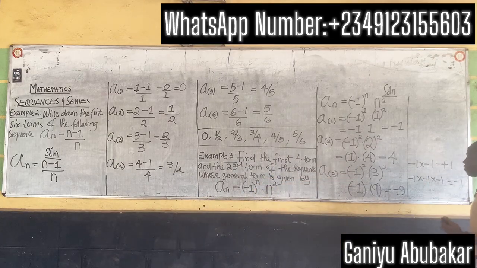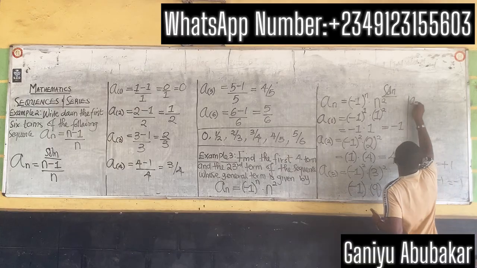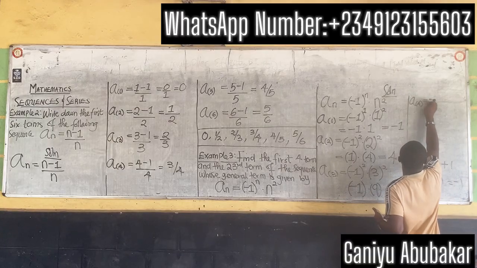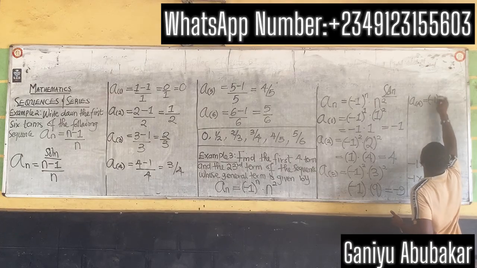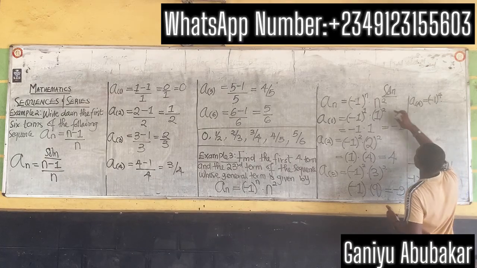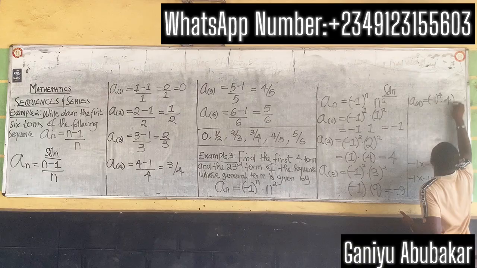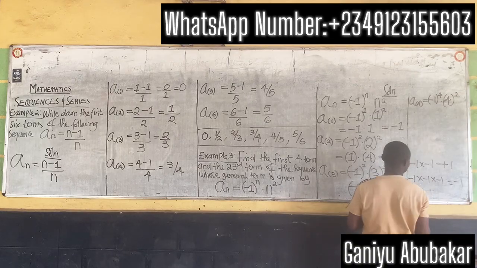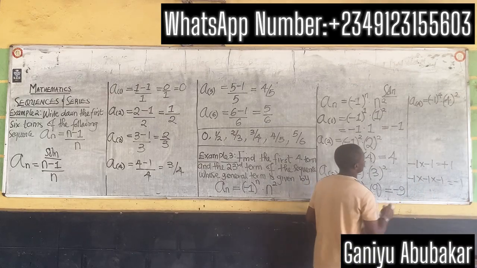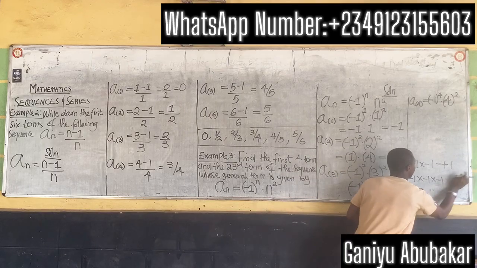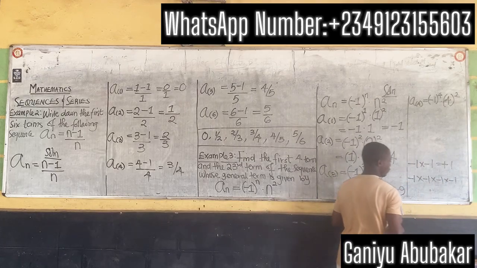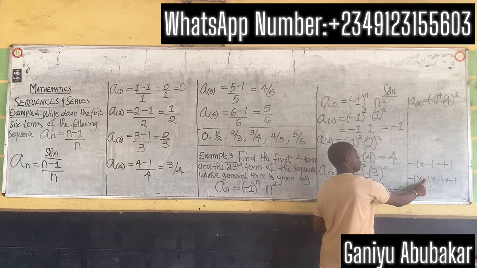Let's put n as 4. a_4 equals -1 all to power 4, dot n is what? 4 over there all squared. If I put -1 to power 4, it means -1 in 4 places: 1, 2, 3, 4 times -1. Minus times minus gives you plus.